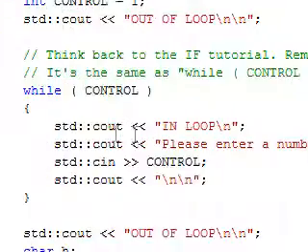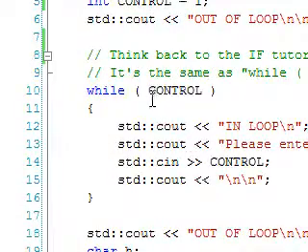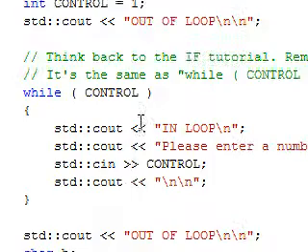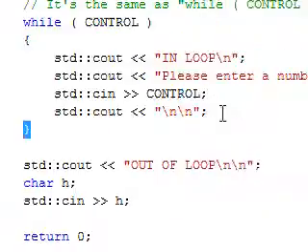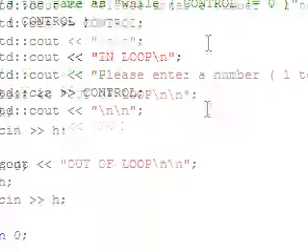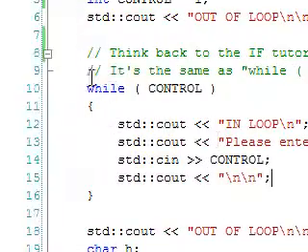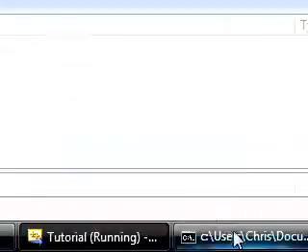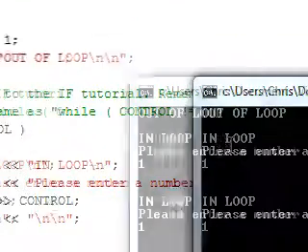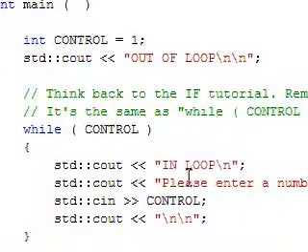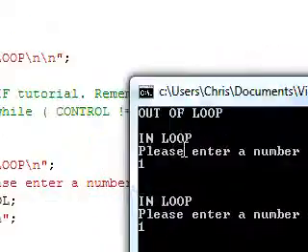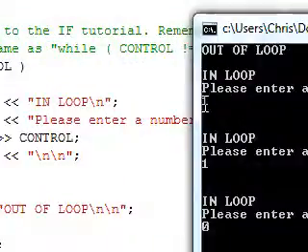Every time we have a loop, the loop will go from top to bottom in the curly braces, and then when it hits the end, it will again go from top to bottom, until this condition here is false. Okay, so what we can see here is it's gone from top to bottom. It's printed out in loop at the top, and then it's outputted this, and then it's waited for the input, and then it's done 2 lines.